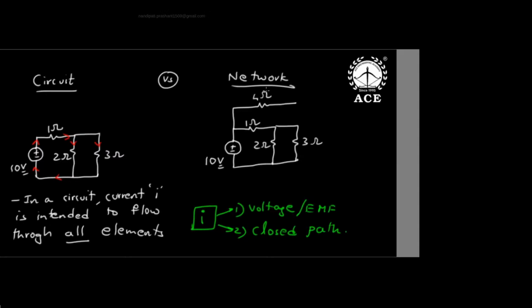But sir, what about this one? Now tell me, can current flow through these? No, sir, because one of the conditions is failing. Though there is a driving force of 10 volts, there is an open circuit, no closed path here. So current cannot flow through the 4 ohm. Hence, it is a network.